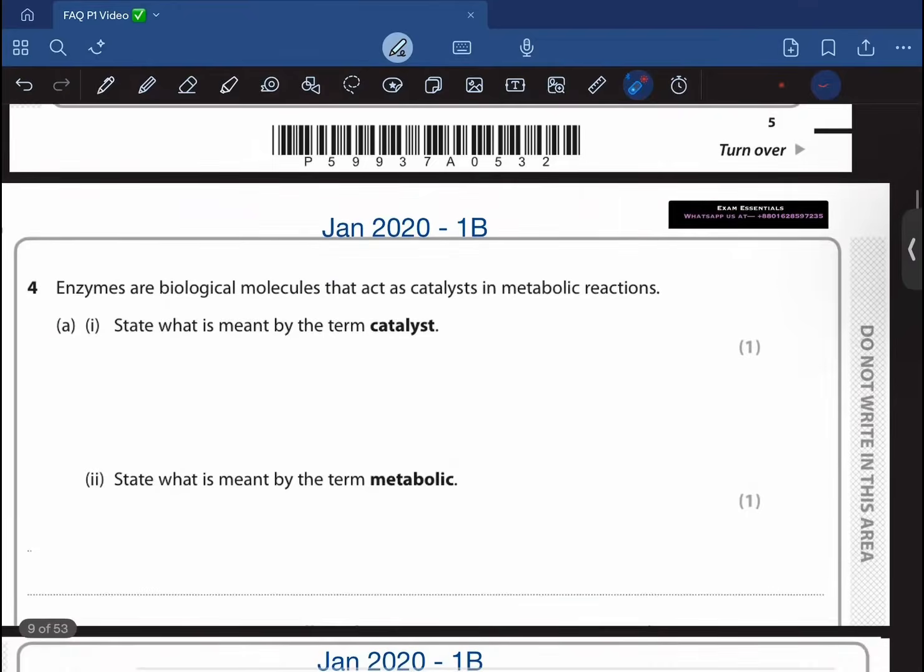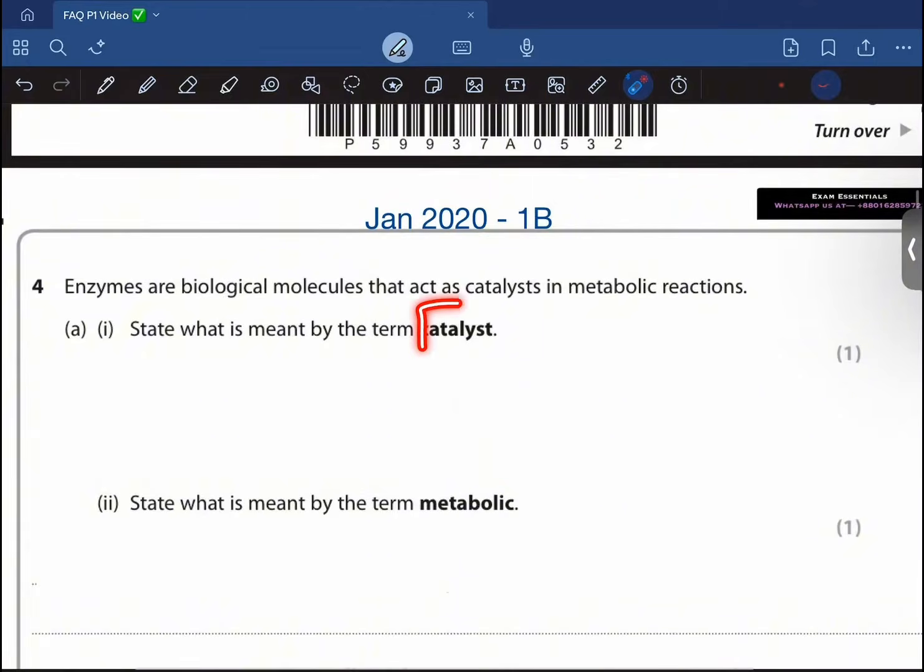So what basically is a catalyst? We all know that enzymes are catalysts, right? And what does an enzyme basically do? It increases the rate of a reaction, or the speed of a reaction, but it itself doesn't get used up, right? It remains chemically and physically unchanged at the end.